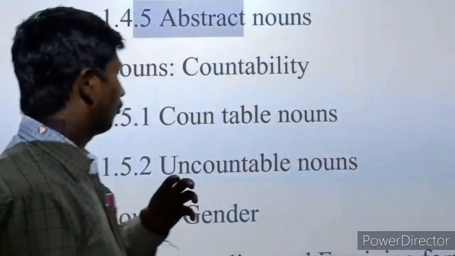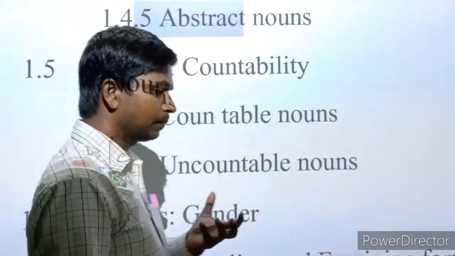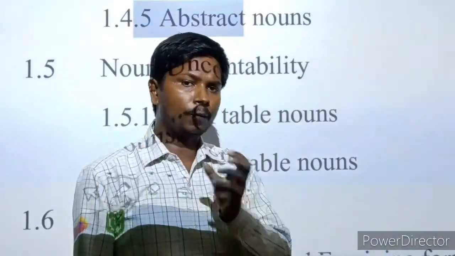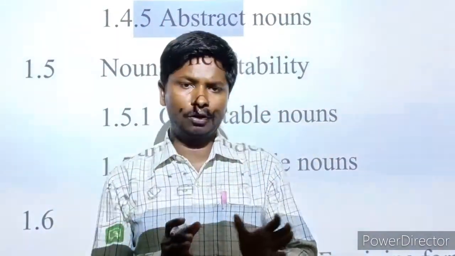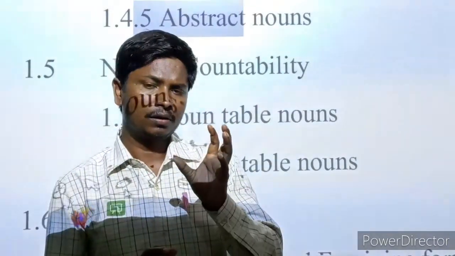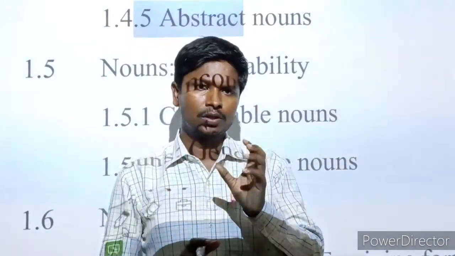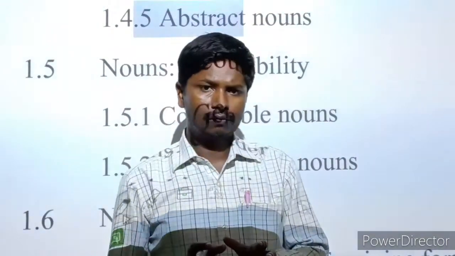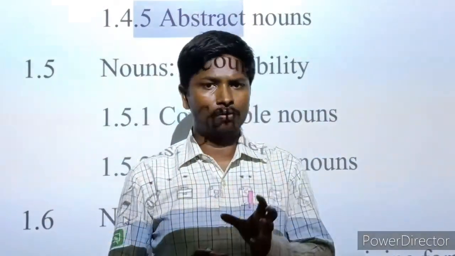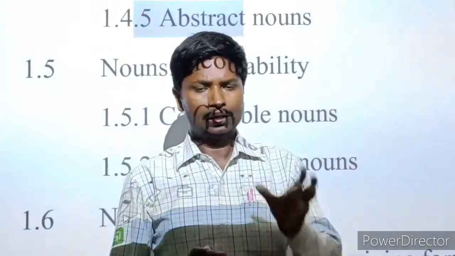An example of a group of people is a crowd. A crowd can be classified as a collective noun. Army, group of band, that is called a collective noun. A group of students, like class, is a collective noun.